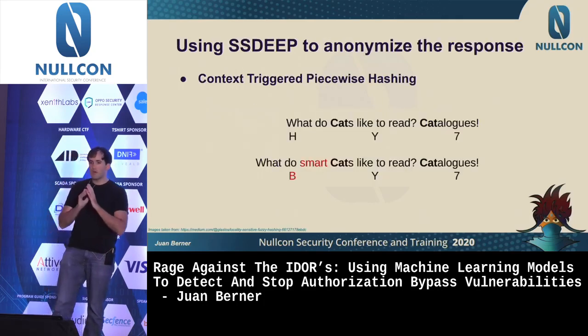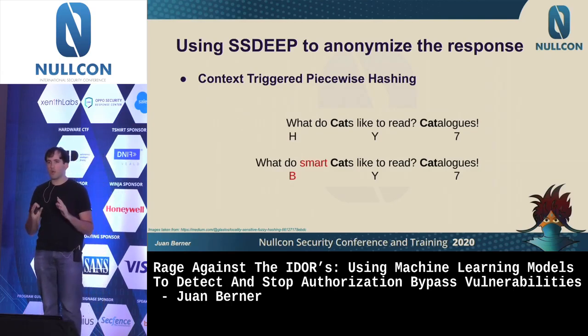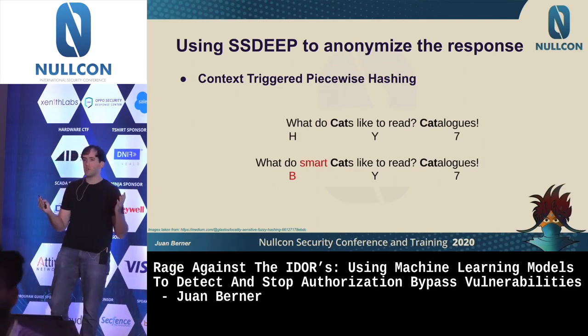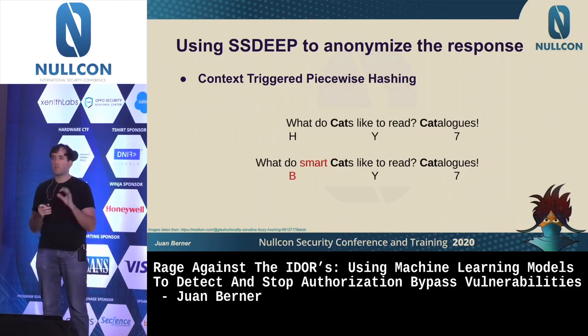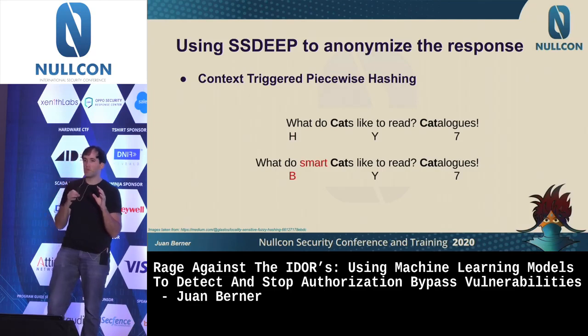So first, on context-triggered piecewise hashing, this is a very cool hashing algorithm, or fuzzy hashing algorithm, which allows you to, instead of just creating a normal hash, which if you change a single bit, it might change the whole hash, if you change part of whatever you're hashing, it will only change whatever local part you are changing.